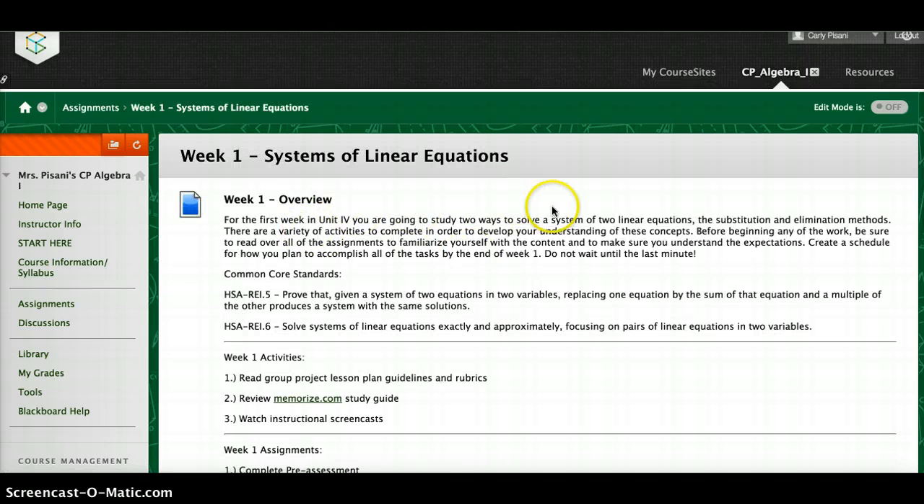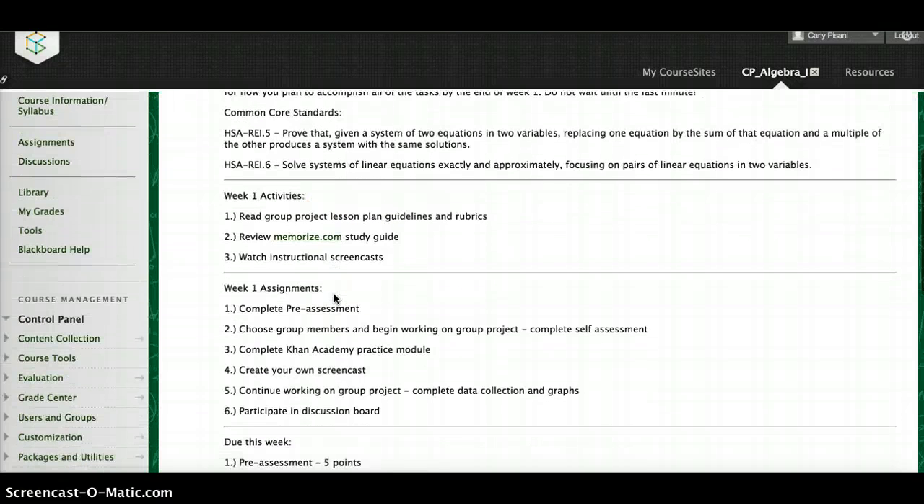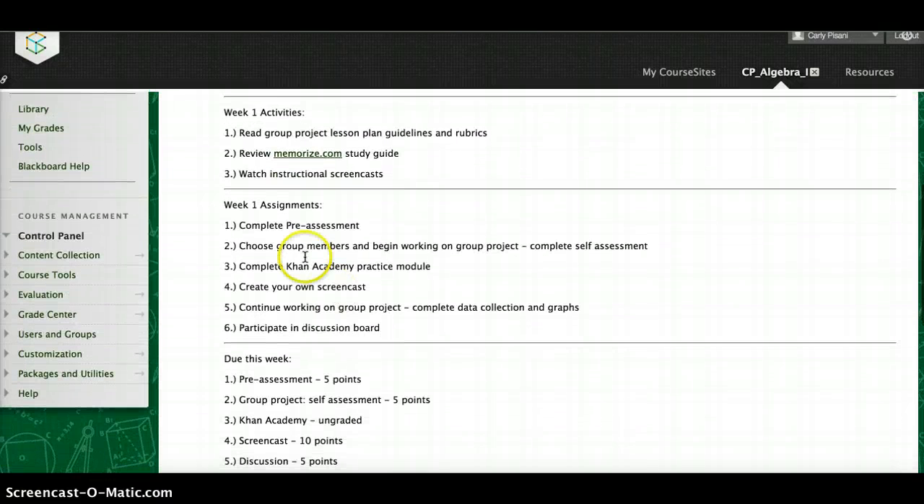In week 1, I give an overview of this week's expectations, what the students will be studying, the standards that will be met. And then I broke it up into directions. These are the activities that the students should complete. They're just guidelines or tasks that they can use to learn the information. And then the assignments are the things that are actually going to be viewed by me for formative or summative assessment.